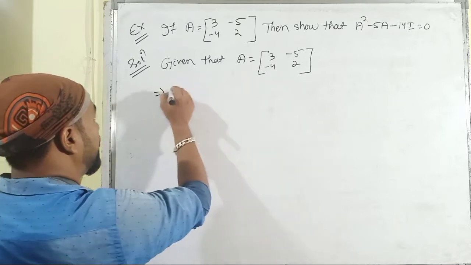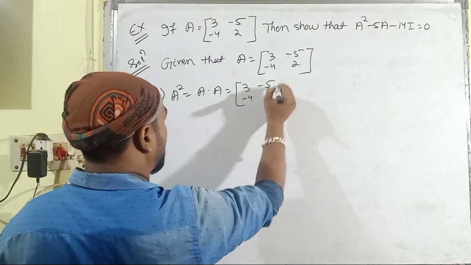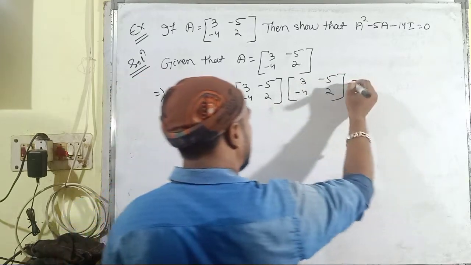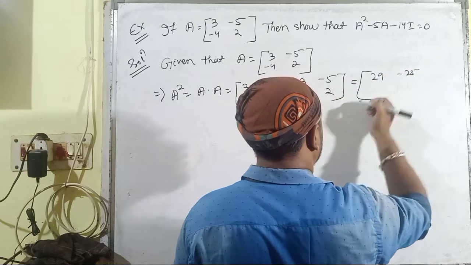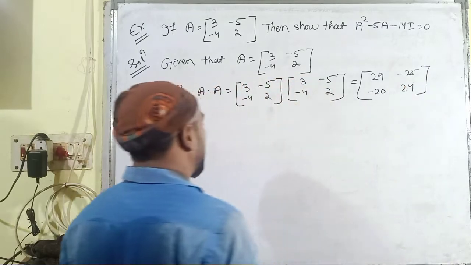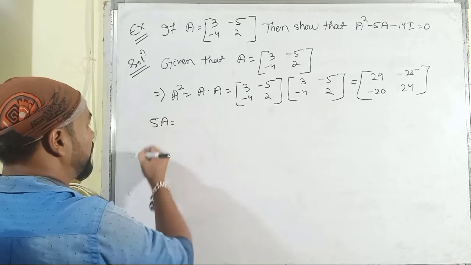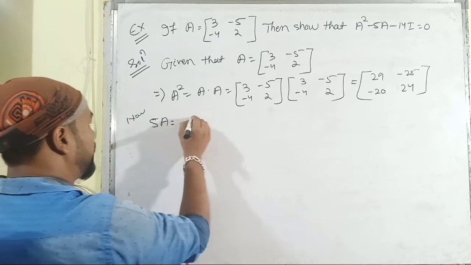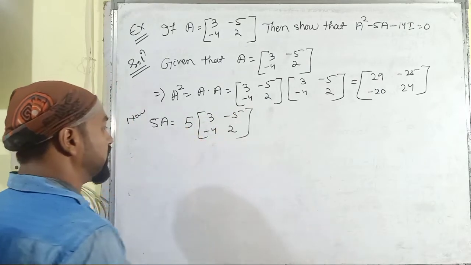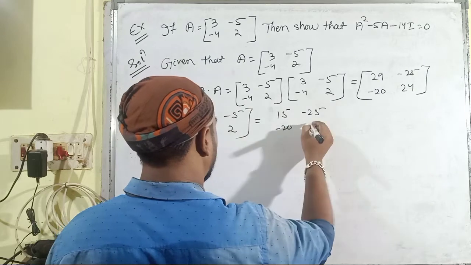Then A square is A multiplied with A, that means 3, minus 5, minus 4, 2, again 3, minus 5, minus 4, 2, and you have to multiply this and find the result like this: 29, minus 25, then minus 20, and then 24. You have to work it out here. Then we have to find the value of 5A. Now 5 multiplied with the matrix A, that means we multiply the scalar 5 with each element present in the matrix A. So it is 15, minus 25, minus 20, 10.